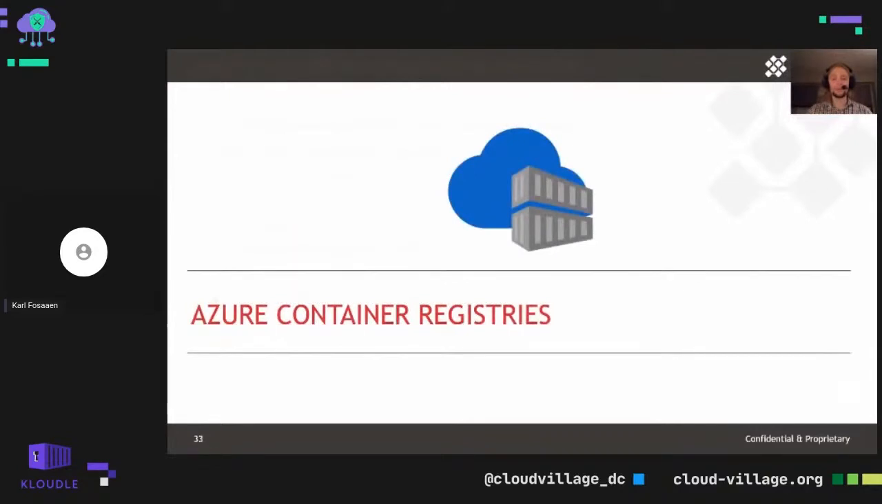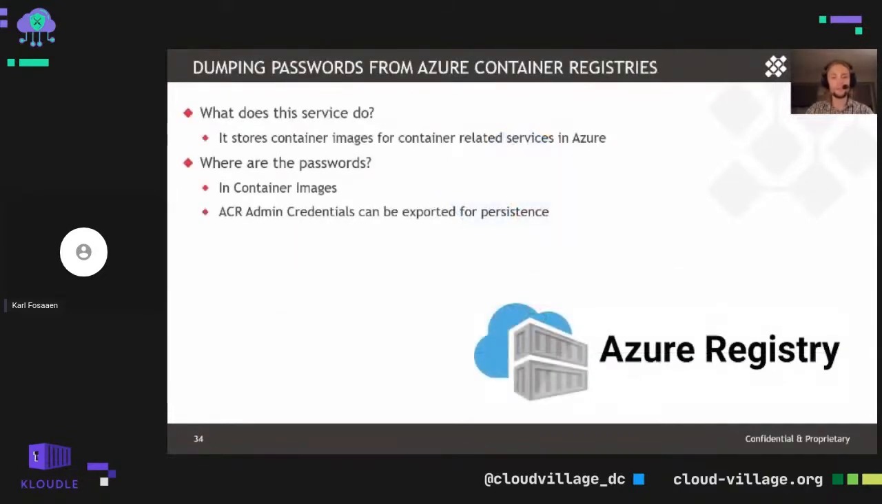So the next thing that we want to cover is Azure Container Registries. So this service specifically stores container images for container-related services in Azure. Technically, you could use the container registry outside of Azure itself for storing container images for anything that you might utilize images for. But in general, we mostly see Azure registries tied into things like AKS or individual container instances up in Azure. From a passwords perspective, you could find credentials in the container images themselves.